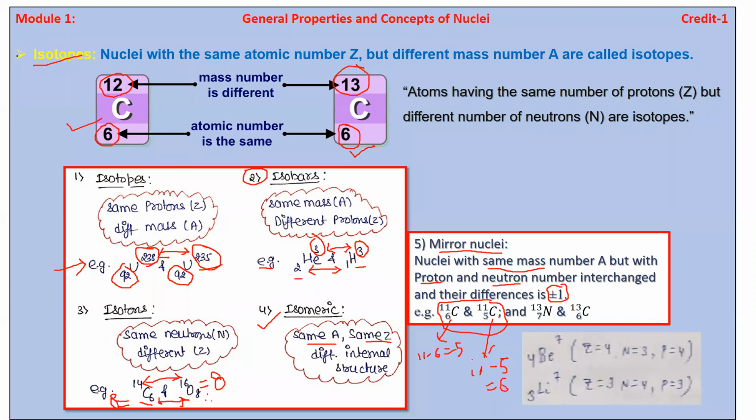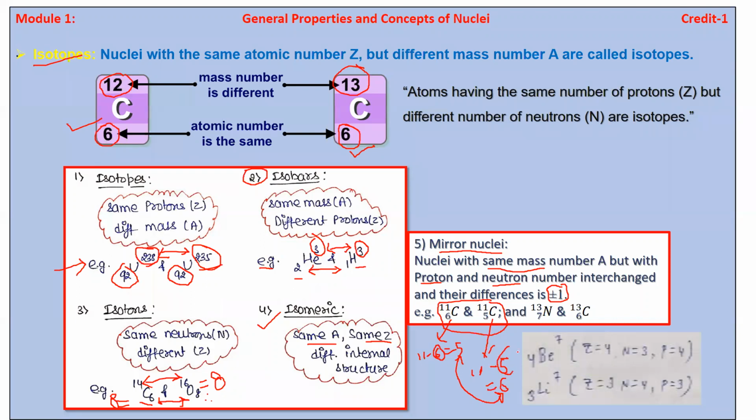We can easily obtain that here the neutron number is 6 and here the neutron number is 5. That is the interchange, protons and neutrons are interchanged. Here the proton number is 6 and here the proton number is 5.